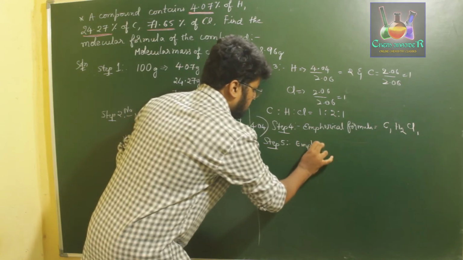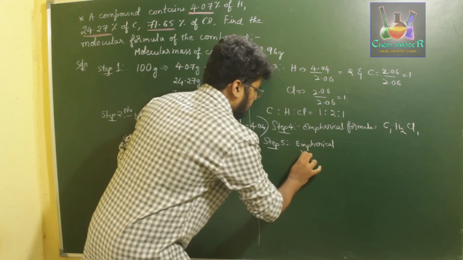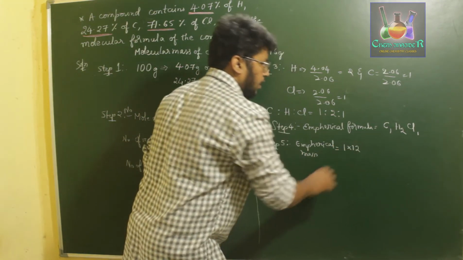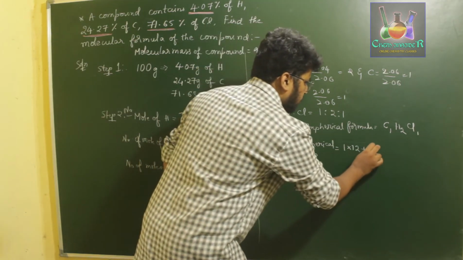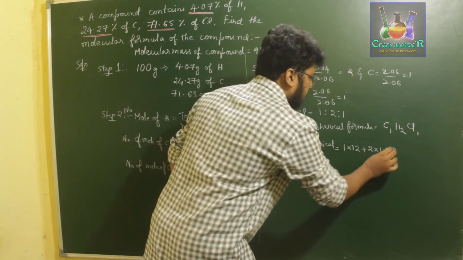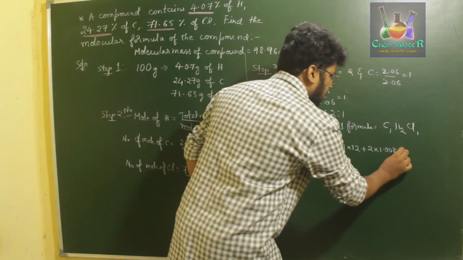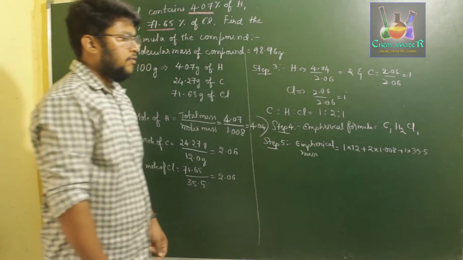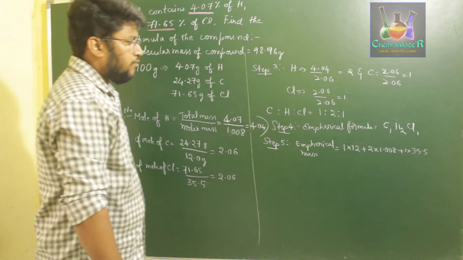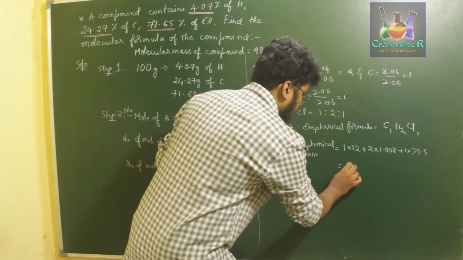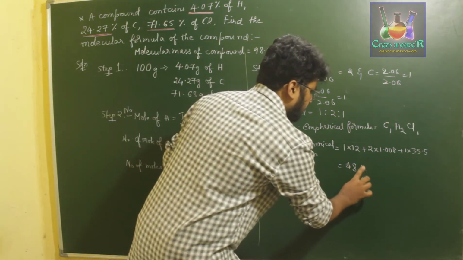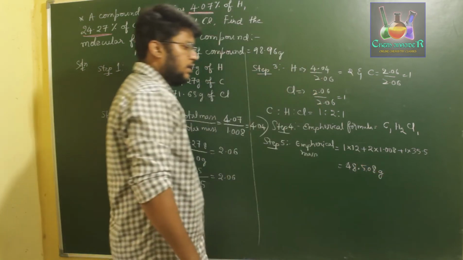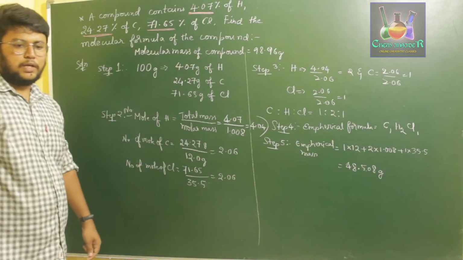Empirical mass is equal to 1 into 12, that is 1 atom of carbon, plus 2 into 1.008, that is 2 atoms of hydrogen, plus 1 into 35.5. That gives us 48.508 grams. So this is the empirical mass.